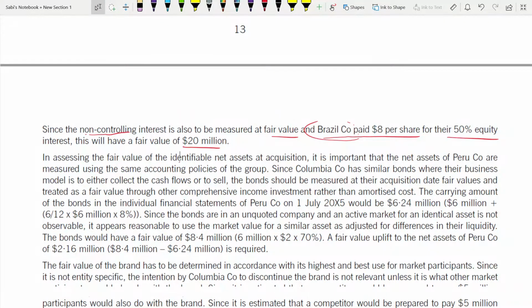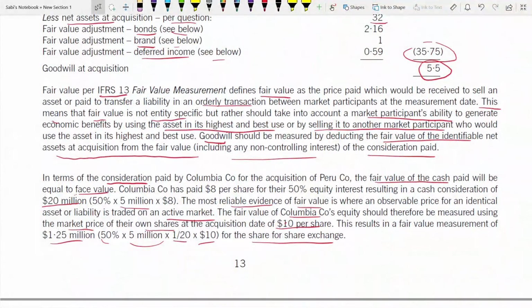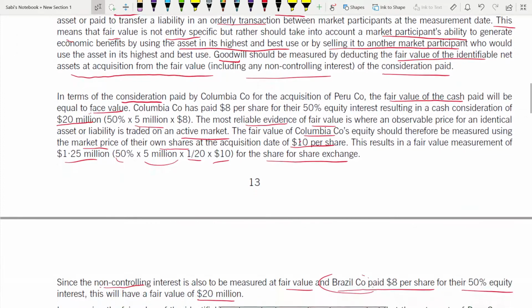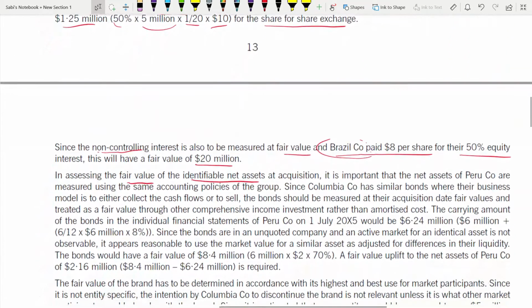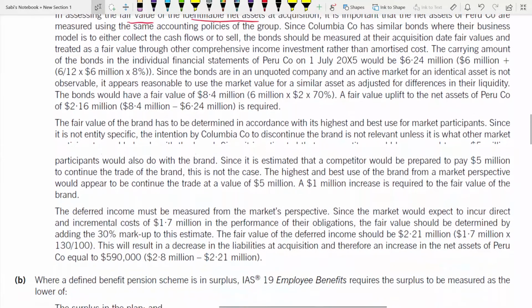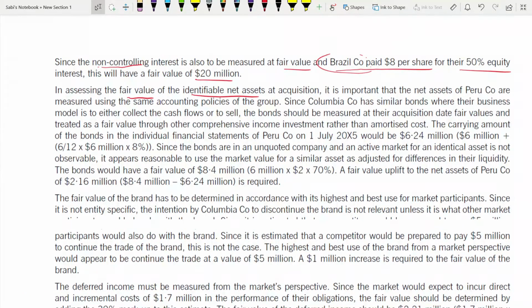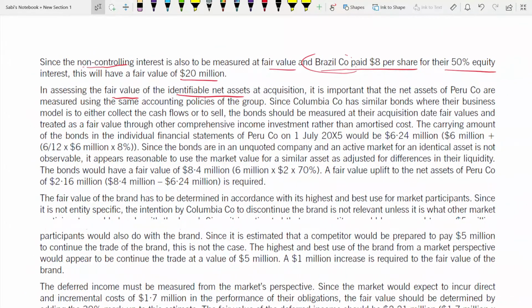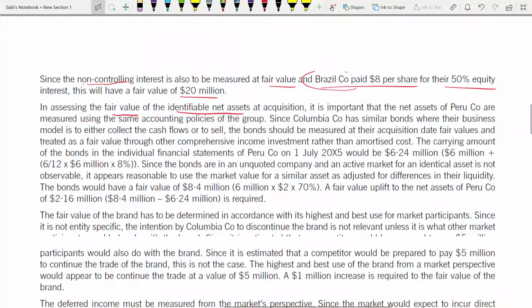Coming to identifiable net assets, fair value for identifiable net assets. Everything, did you see, they are explained in different paragraphs. Fair value of consideration is in one paragraph, fair value of net asset is in one paragraph, fair value of NCI is in one paragraph. So in assessing the fair value of identifiable net assets at acquisition, it is important that the net assets of Brazil are measured using the same accounting policies of the group.